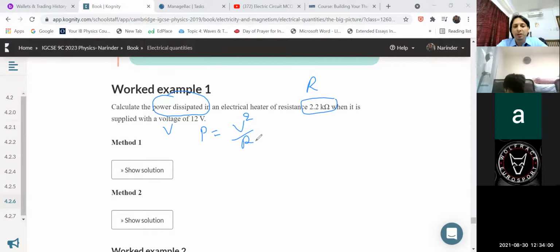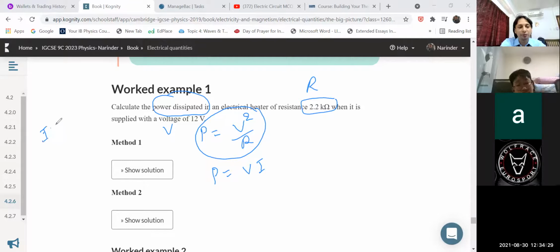Okay, suppose you are not getting this equation, you forgot this equation, is there any other way to do this question, children? P is equal to, R is given, V is given. I know this equation, V into I. Can I apply this equation here? Now someone will say, sir, current is not there, but I think we can calculate the current from the Ohm's law equation, children, as R is equal to V upon I. So I can write I equal to voltage divided by the resistance.